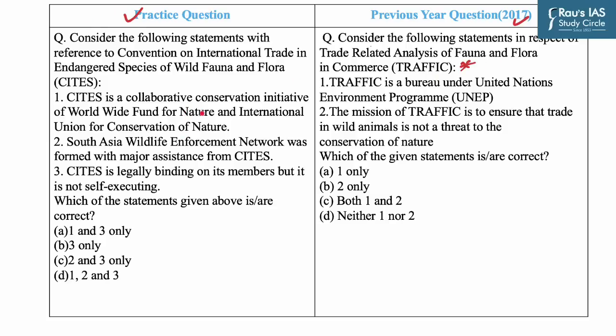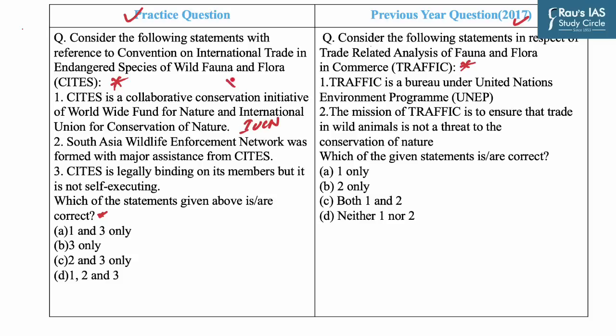Question says, consider the following statements with reference to the Convention on International Trade in Endangered Species of Wild Fauna and Flora, that is CITES. You have to identify the correct statements. Now, statement 1 says CITES is a collaborative conservation initiative of the Worldwide Fund for Nature, that is WWF, and the International Union for Conservation of Nature, that is IUCN.